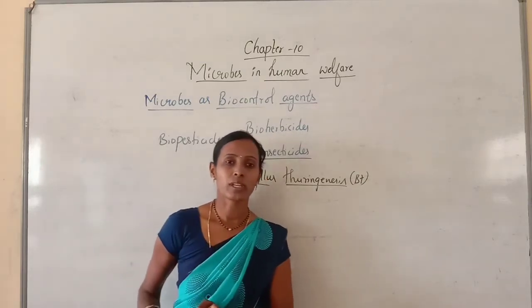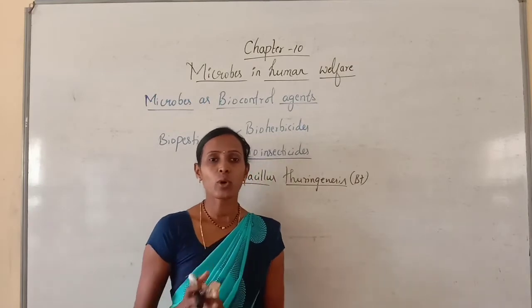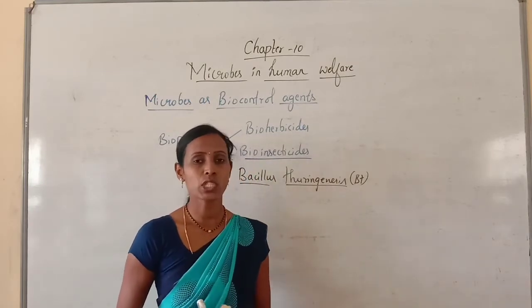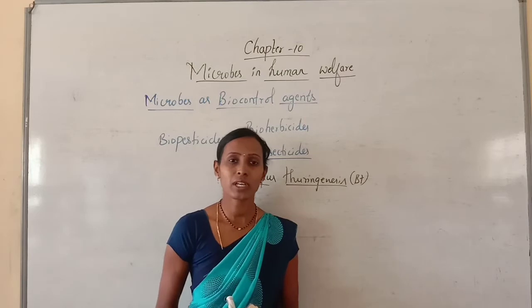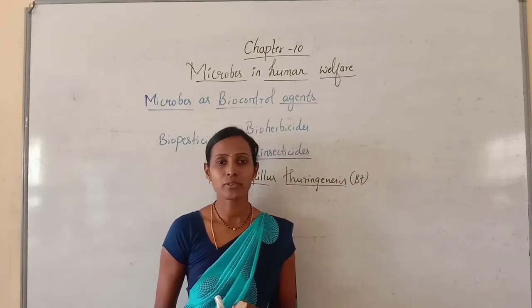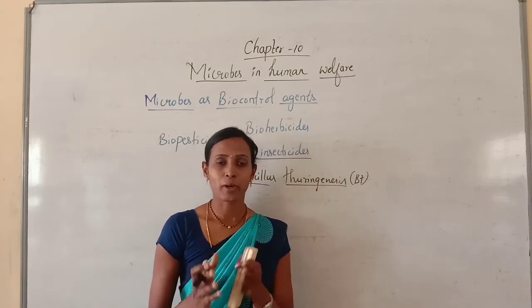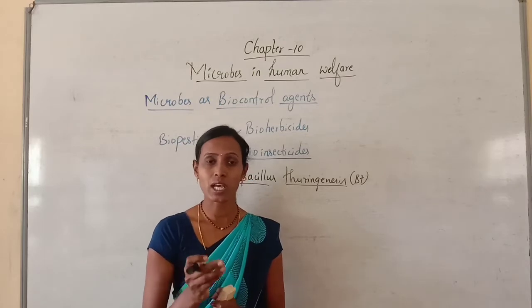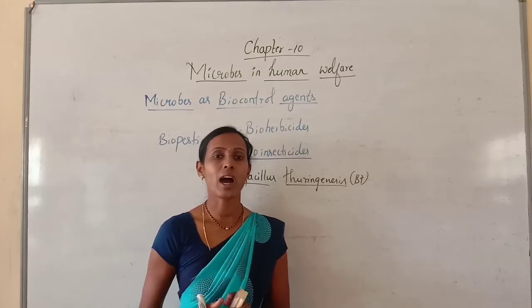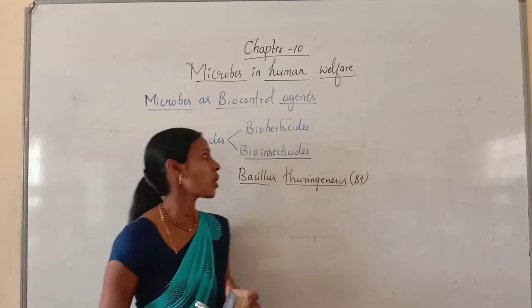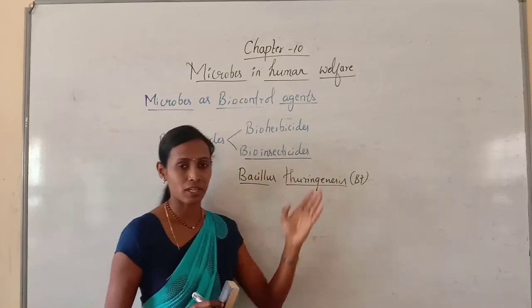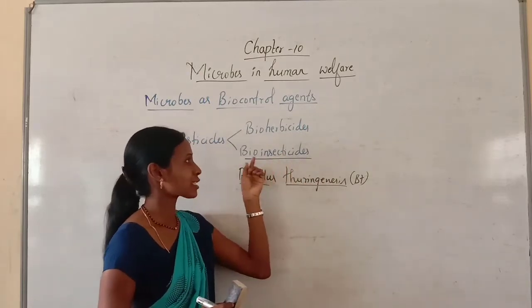What are bioinsecticides? Bioinsecticides are those biological organisms which are used to control harmful insects. The name itself indicates bio.